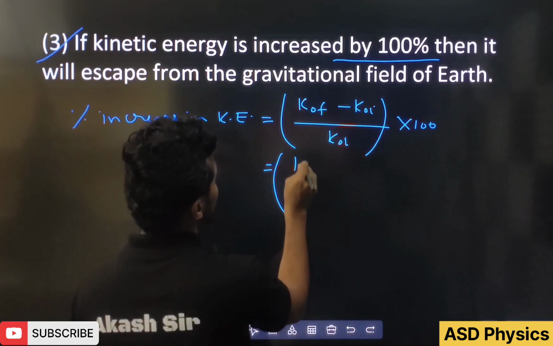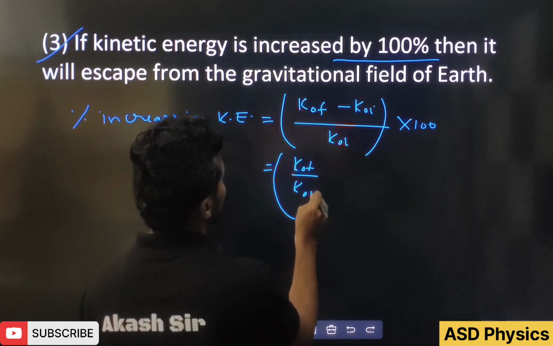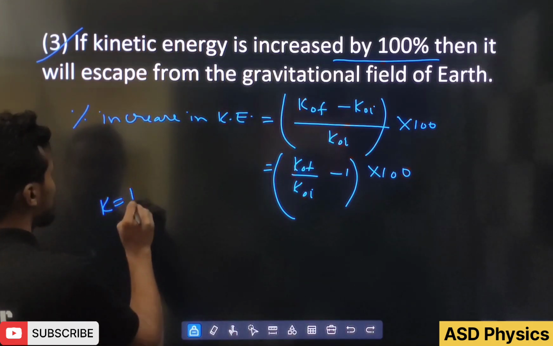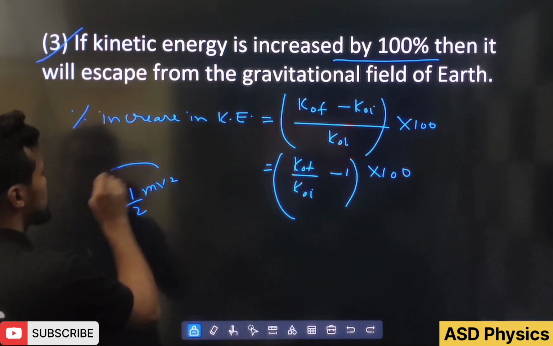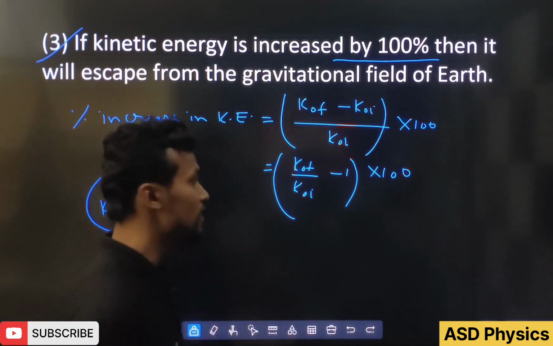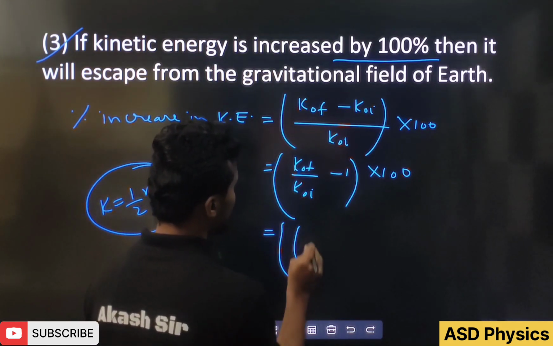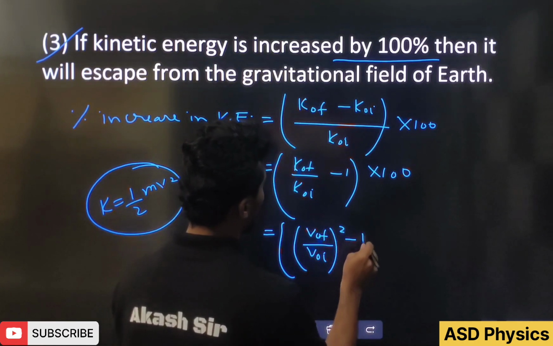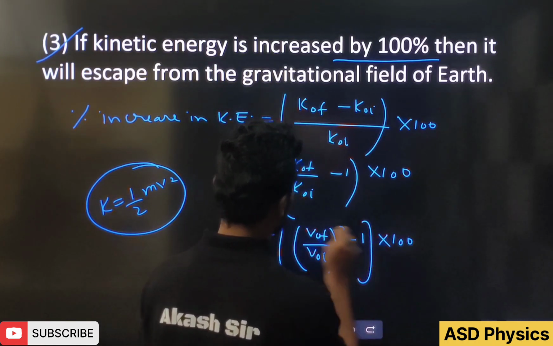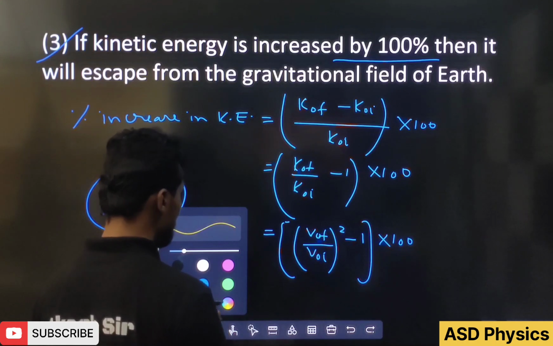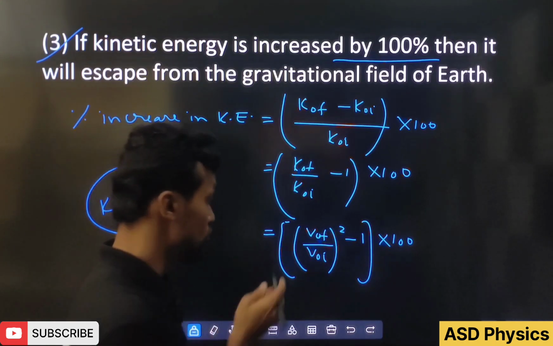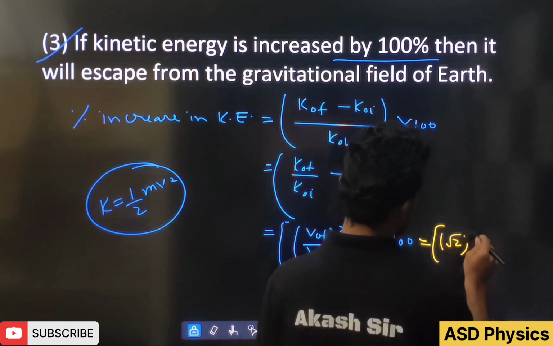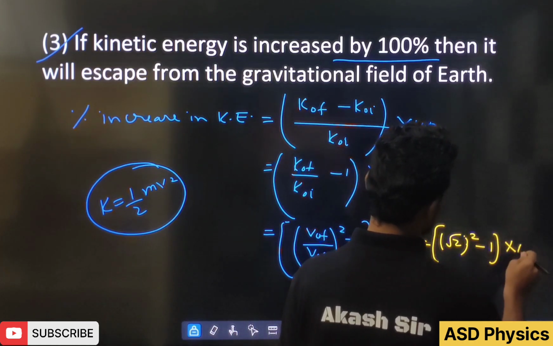Now we can write here, K_f by K_i minus 1 into 100. And what is the kinetic energy formula? K equal to half m v square. So when you take the ratio, half m cancels out, so it will become (v_f by v_i) whole square minus 1 into 100. And previously we have seen very well, v_f by v_i is root 2. But here it will become root 2 square, so root 2 square minus 1 into 100.